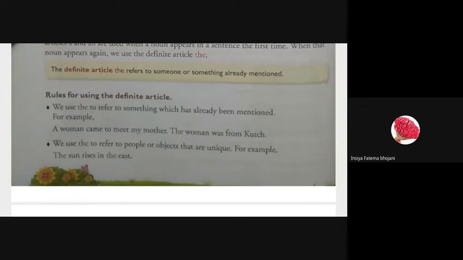The first rule, as we can read from here, is that we use the to refer to something which has already been mentioned. For example, a woman came to meet my mother. The woman was from Kutch. So you can see the entire sentence has got two clauses. Have you learned about clauses earlier?